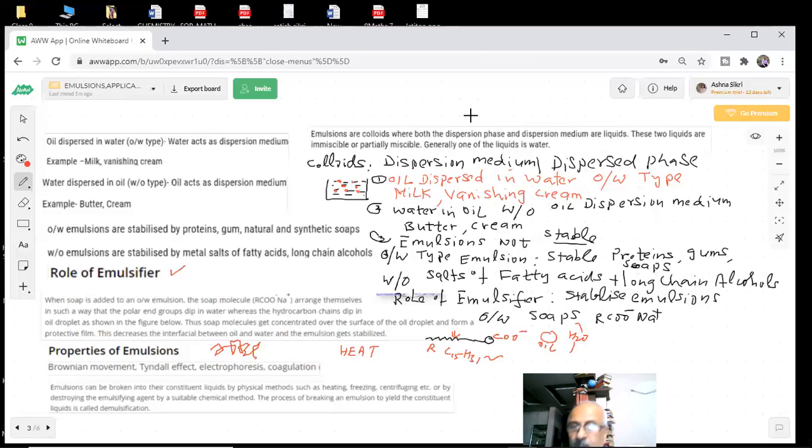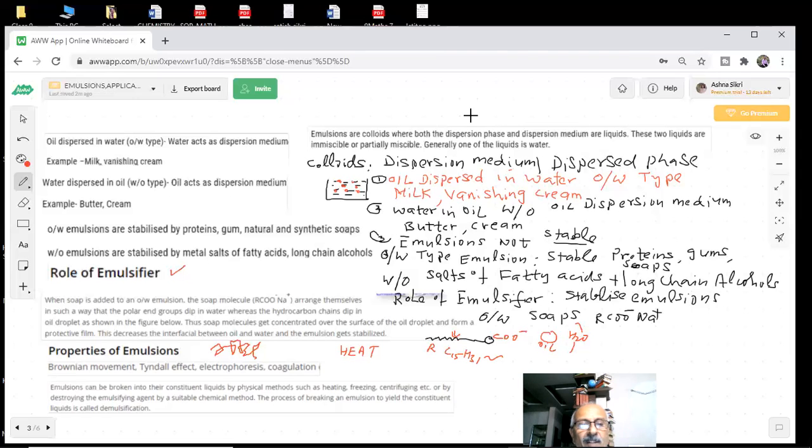You already know how cream is prepared from milk, how butter is prepared from cream by this centrifuging. If you have ever seen the milk shop where they are making cream, you will see how strongly they are rotating the milk at a very high speed, and then cream separates out. Because by high rotations, the stabilization which is there between the dispersed phase and dispersion medium, that interface breaks down and the separation will take place.